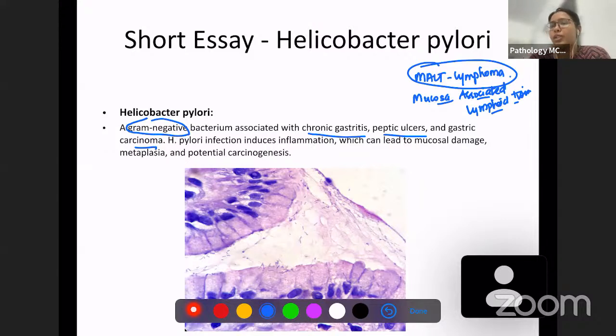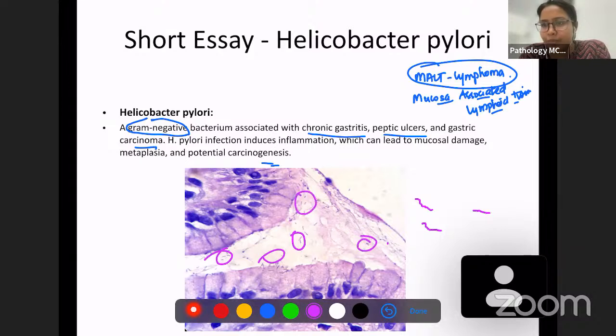So 4 conditions: chronic gastritis, which can lead to peptic ulcers, gastric carcinoma, and also lymphoma. So these are the 4 conditions which H. pylori can cause. Remember, it's a gram-negative bacteria. Okay. Potential carcinogenesis. Here, the small, slender things like this, which you can see right here. These are all H. pylori.